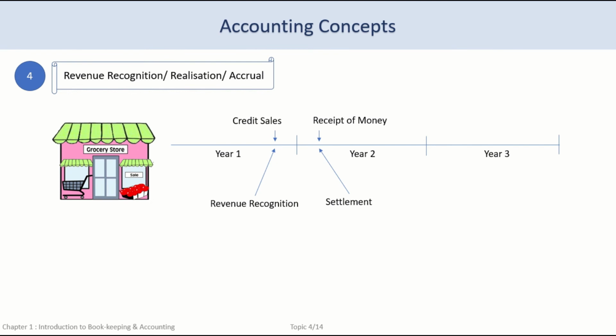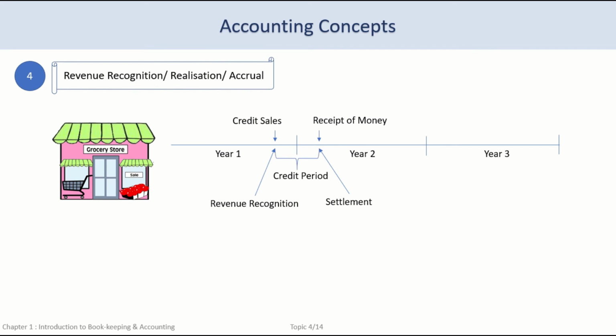In this case, whether we have received the money or not, since we have sold the items in financial year 1, we need to record the transaction and recognize the revenue in financial year 1 on the date of the sales transaction. We have accrued, or we have realized, that we have the right to recover the compensation for the items sold from the other party. Let's look at another example.